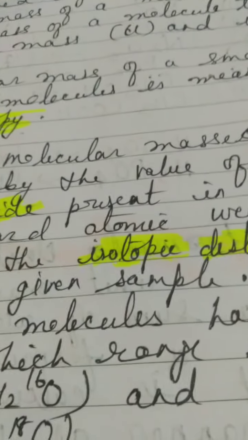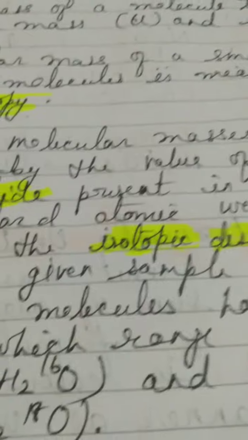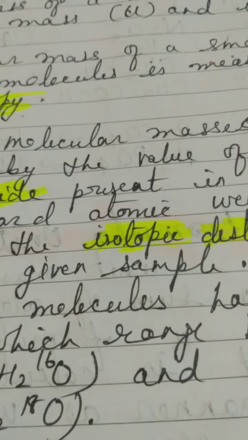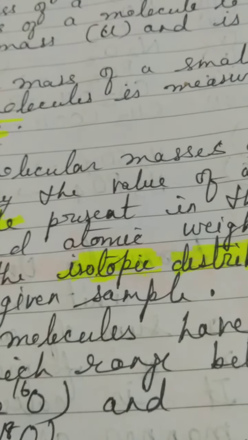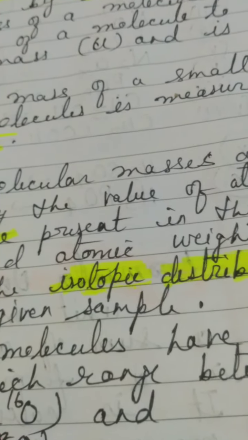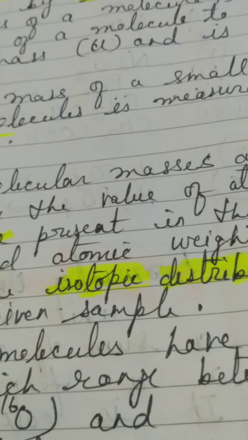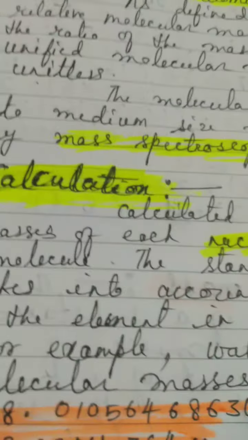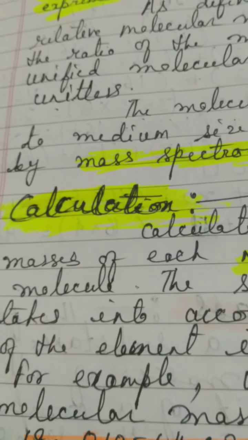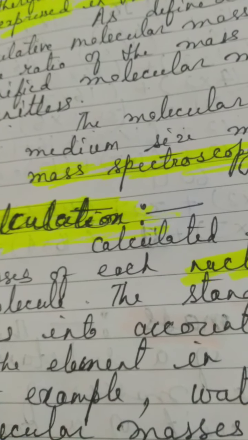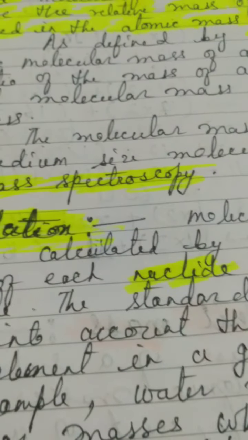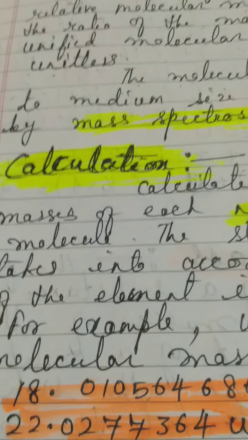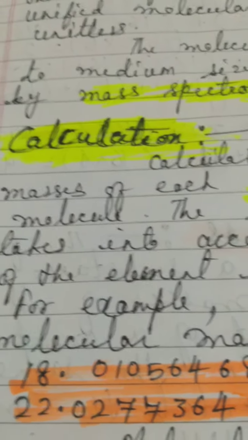We put a sign of U because U gives us the value of the one, either proton or neutron. So if you have been told that you calculate it in the gram, then you will just put the value of the U and you will multiply and it will come. Like if I am telling you that I want the molecular mass of water in gram, then you will calculate first its molecular mass and then you will multiply it by the value of U, and then what quantity is coming will be its molecular mass in gram. So, this is your way of calculation.